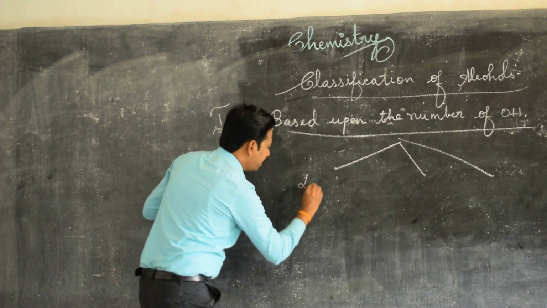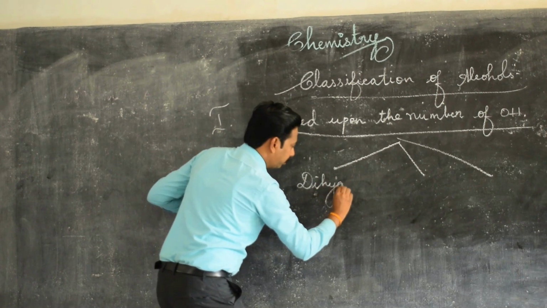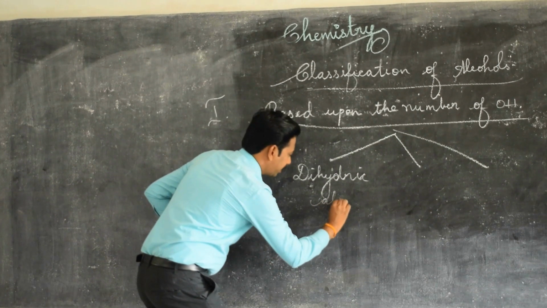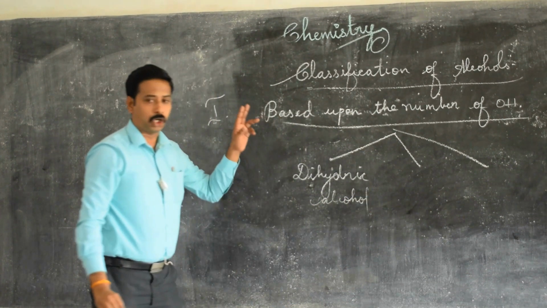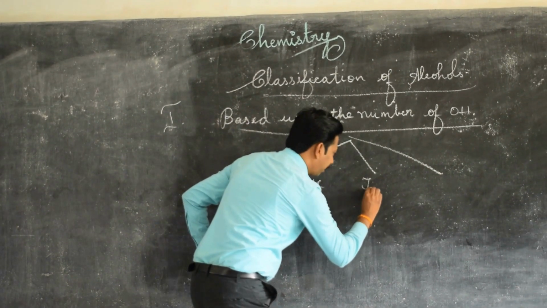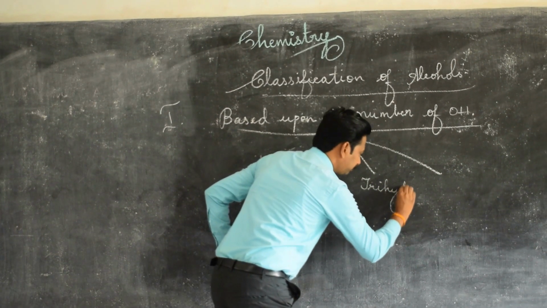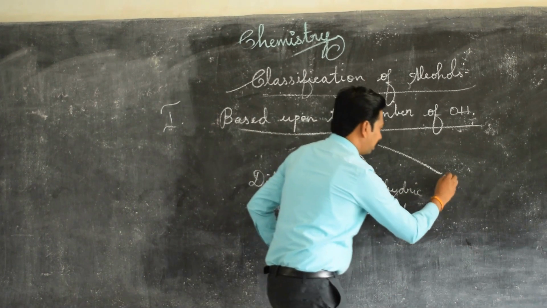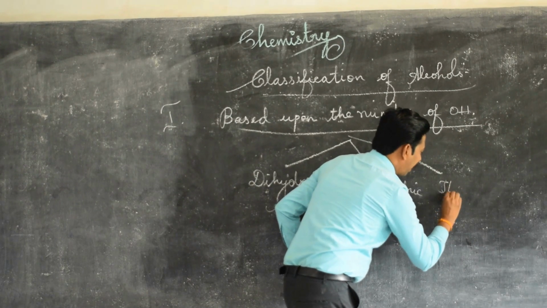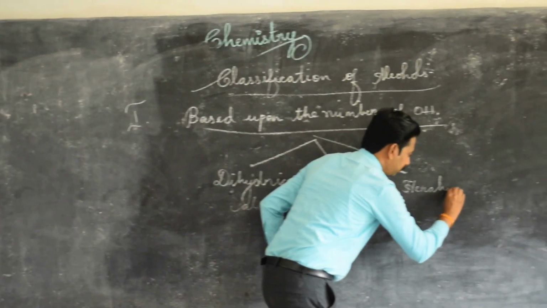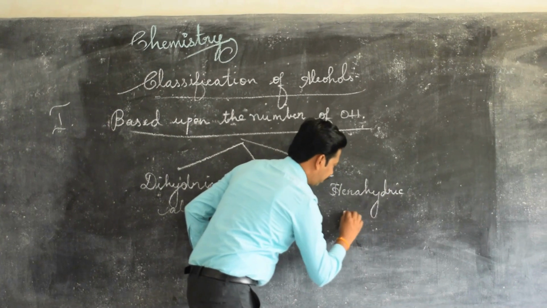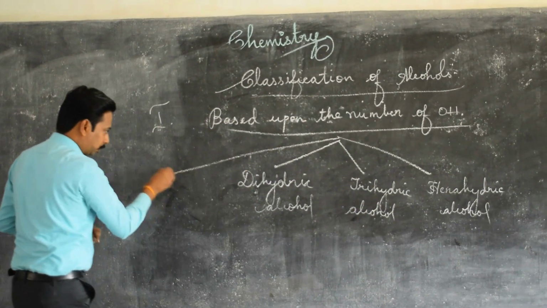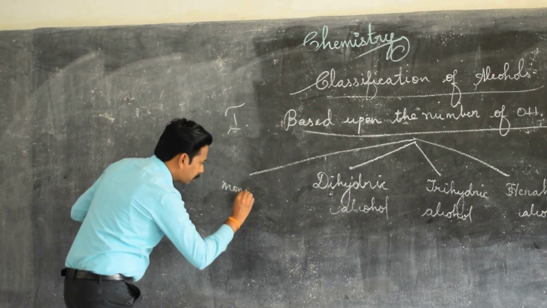3 types. One is dihydric alcohol. Kindly make a note of it. Dihydric alcohol, trihydric alcohol, and hexahydric alcohol. And it is also further classified into monohydric alcohol.